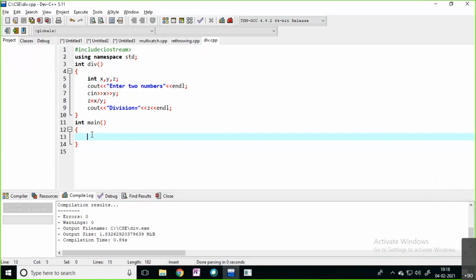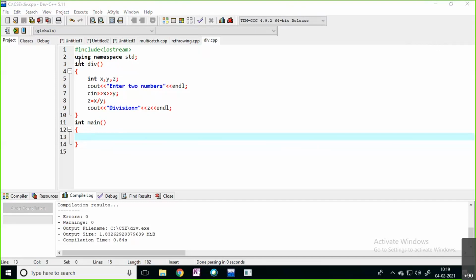These are the basic fundamentals. Can anyone say how you can use that particular function? Are you getting my point? Sir, can you repeat again?